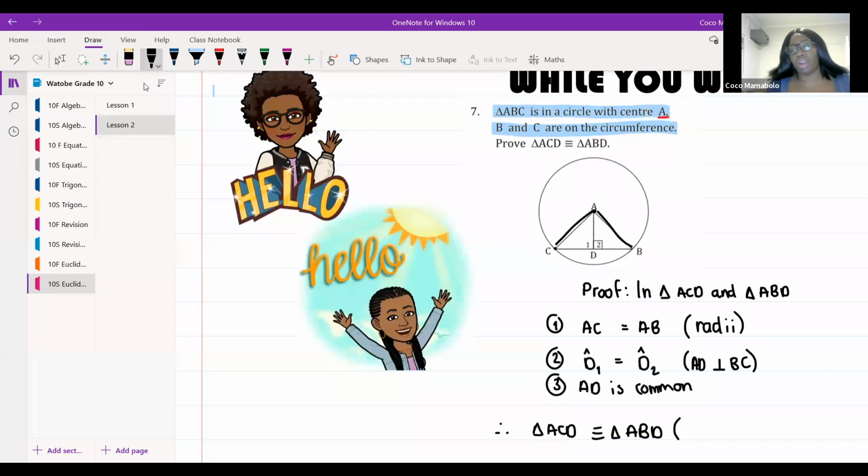That's the only reason I wrote radii, because I have two radiuses. If they both go from the center, even if I had another line, Tiana, that went from the center on this side, it is also a radius. It's also equal to AC and AB because they go from the circle center to the outside of the circle, so they're the same.